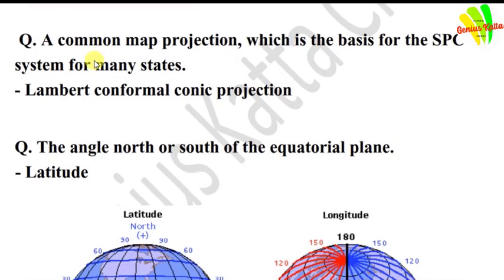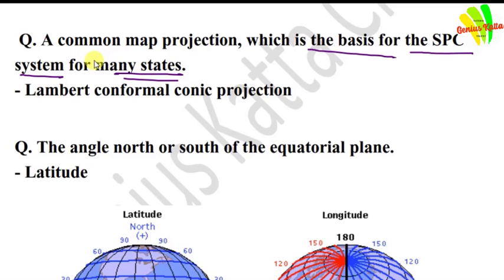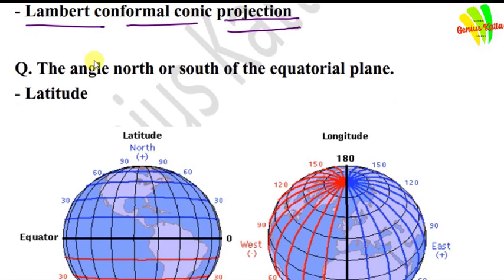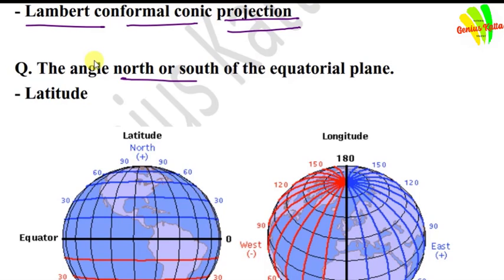A common map projection which is the basis for the state plane system for many states. Answer is Lambert conformal conic projection. Next question is angle north or south of the equatorial plane. The angle north or south of the equatorial plane is called latitude.